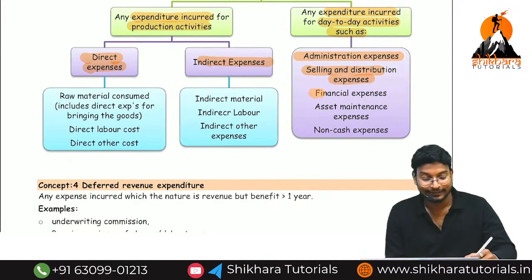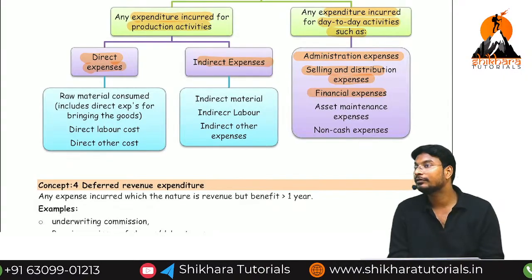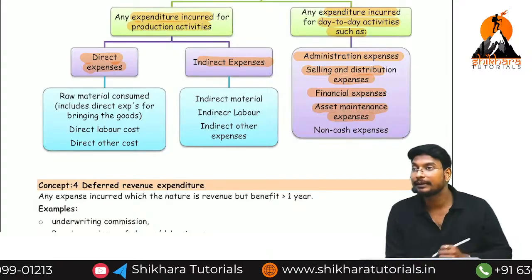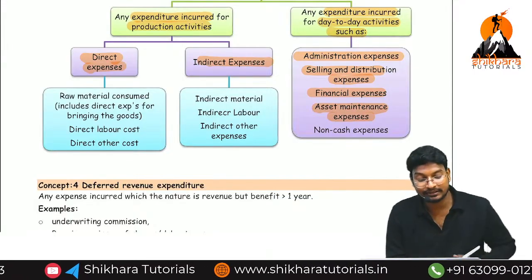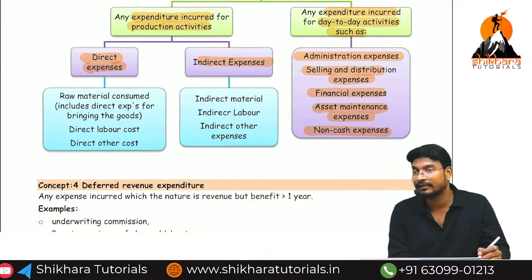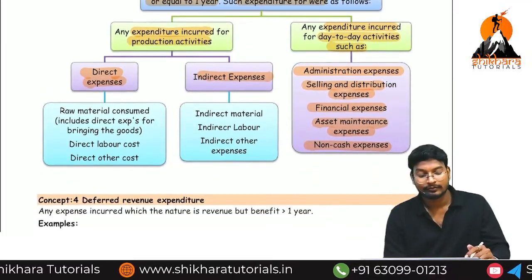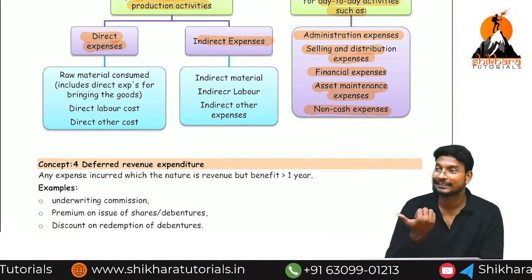Next, selling and distribution expenses mean packing expenses, advertisement expenses, carriage outward. Next, financial expenses: interest. We have taken a loan, so we need to pay interest. Next, asset maintenance expenses, depreciation expense. What is asset maintenance expense? For example, depreciation. Depreciation is also a non-cash expense. All these kinds of things, opportunity cost, will come into the costing concept.